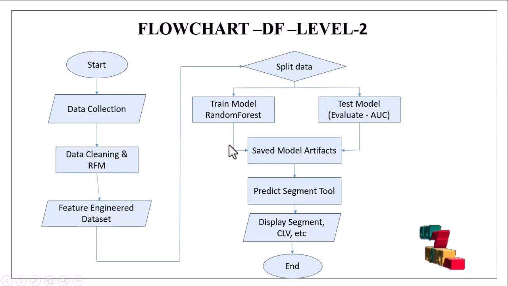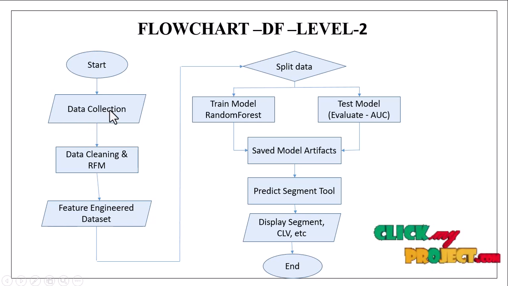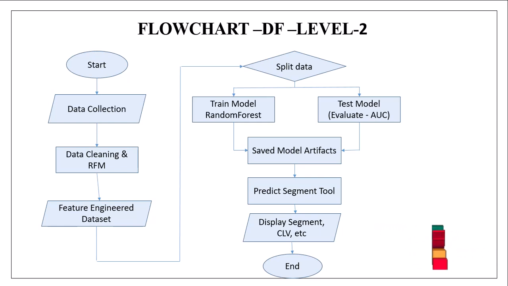This is our flowchart diagram. We begin with the start node, which initiates the customer analytics workflow. First step, data collection, where historical transaction data is loaded, typically from a source like online_retail.csv. These include important customer and purchase details like invoice number, quantity, etc. Then next we move to data cleaning and RFM generation. In this step, RFM means recency, frequency, and monetary, assigning RFM scores and deriving an overall RFM segment score.